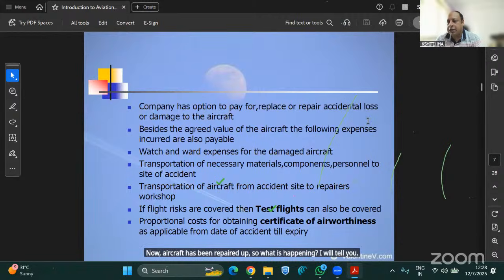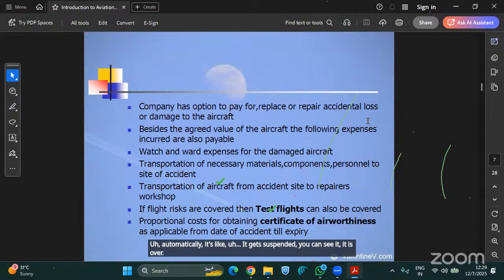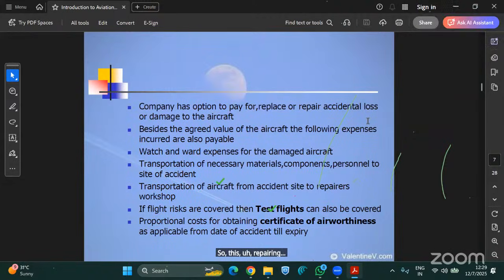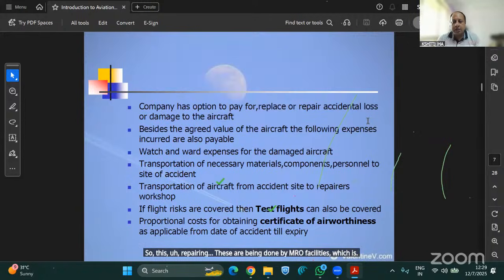When the aircraft crashes, the certificate of airworthiness of the aircraft automatically gets suspended. You can say it is over. The validity is complete. Whether it is again worthy to fly or not will be checked at the time of repairing, when the aircraft has been repaired and the test flights are being done. These repairs are done by MRO facilities, which means maintenance, repair, and overhaul.